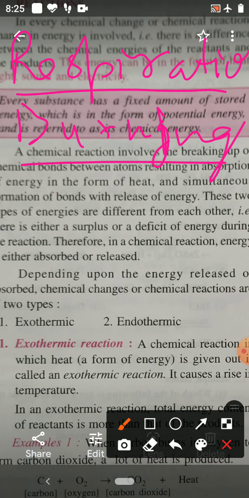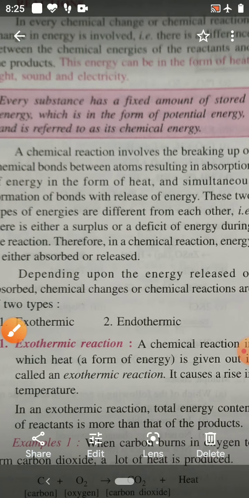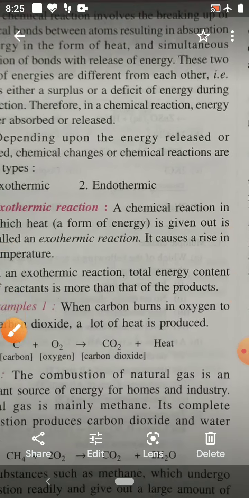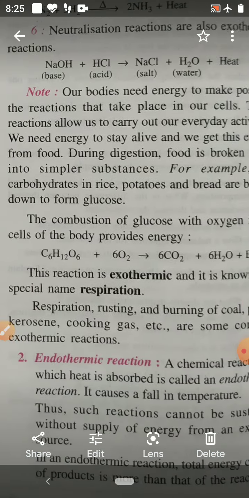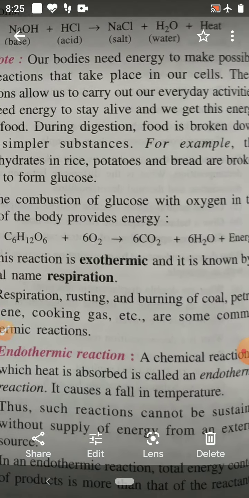These are the exothermic reactions. Now next, you see endothermic reactions. Which are endothermic reactions?